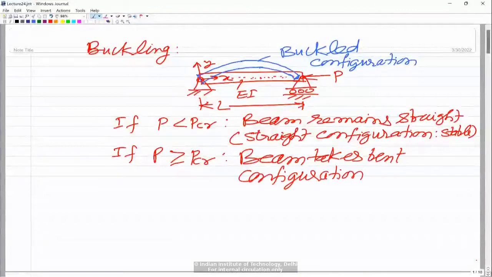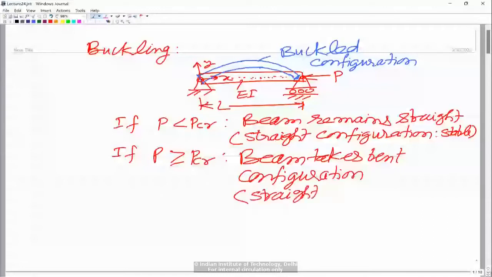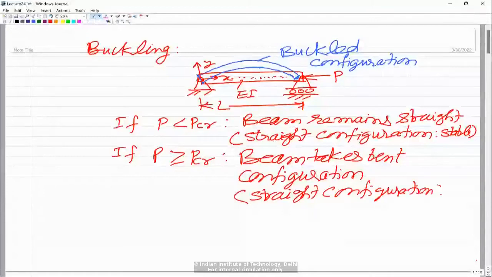In this case, the straight configuration of the beam is actually unstable, so a small disturbance, either a transverse load or some disturbance in the boundary condition, will take the beam from the straight configuration to the bent configuration. The straight configuration is unstable; given a small disturbance, it will go to the bent configuration.